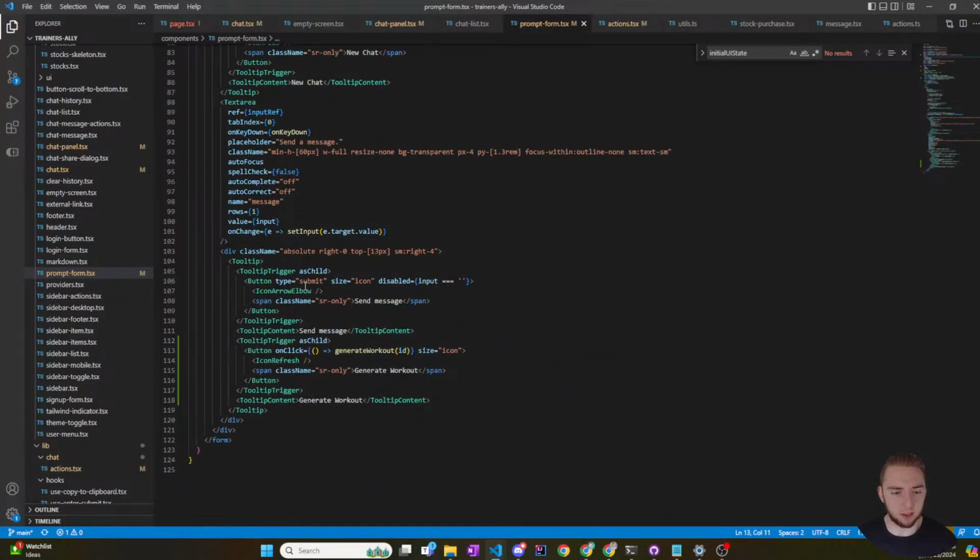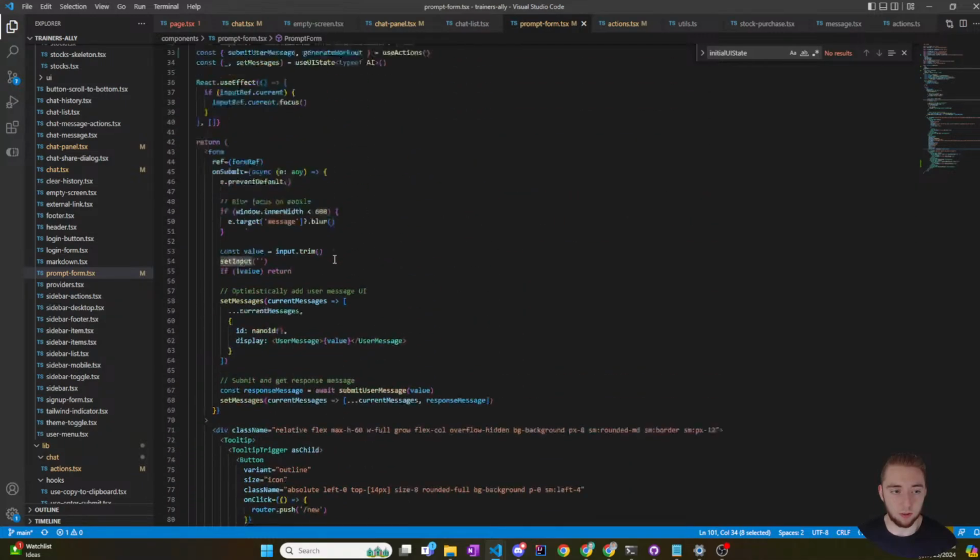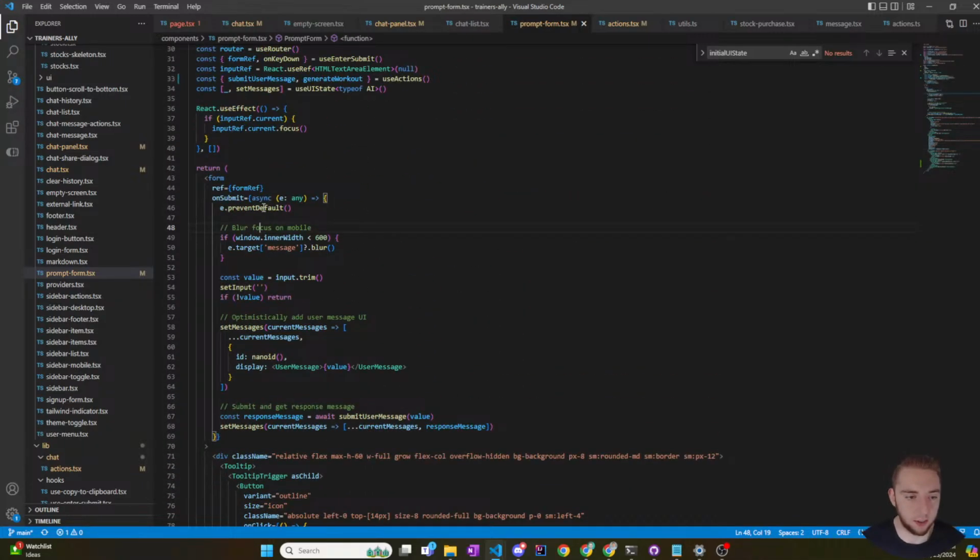Because when I submit a message, let's see, where's the trigger? Where's my form? What am I doing? Okay, here we go. Oh, yeah, okay, so the result of calling submit user message is actually added to the messages array.